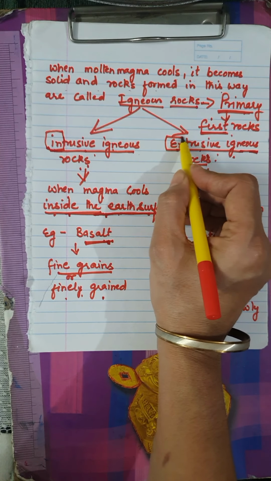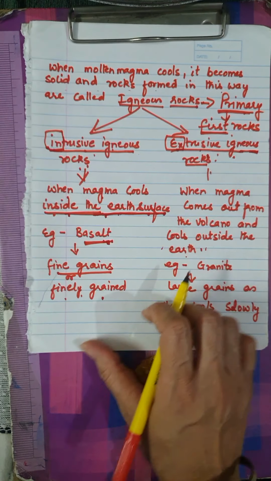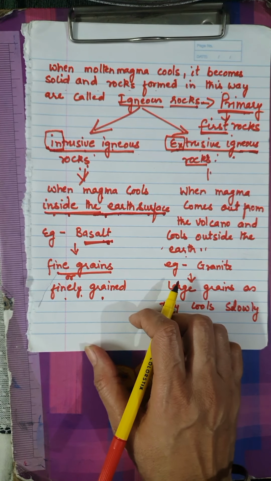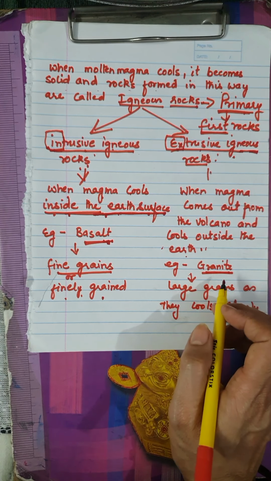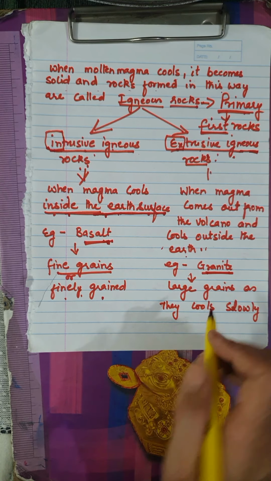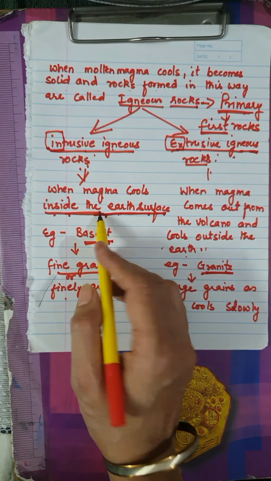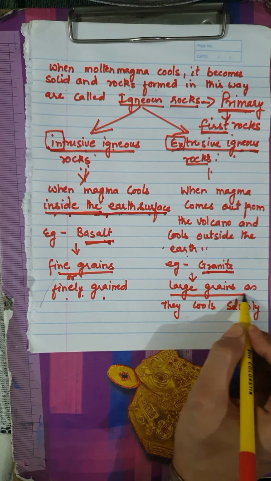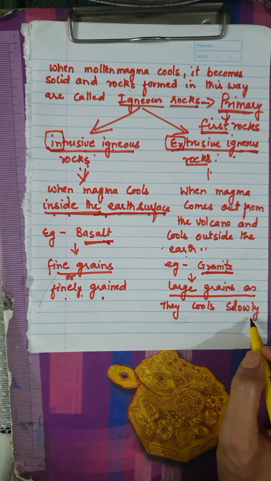Ex means outside. So it is extrusive igneous rocks. And one example of it is granite. And because they cool quickly compared to intrusive igneous rocks, they have large grains.